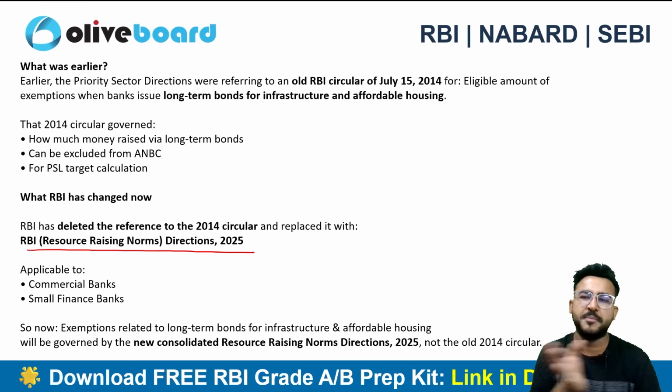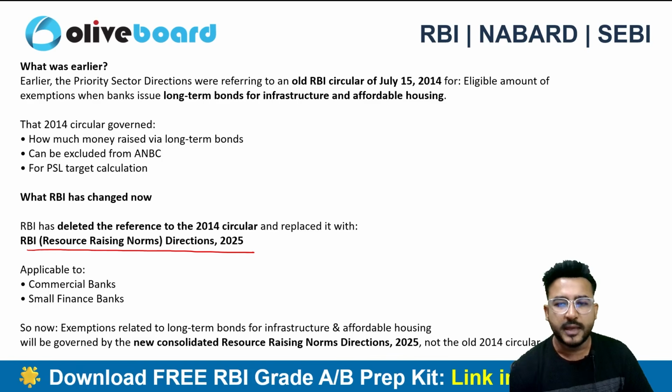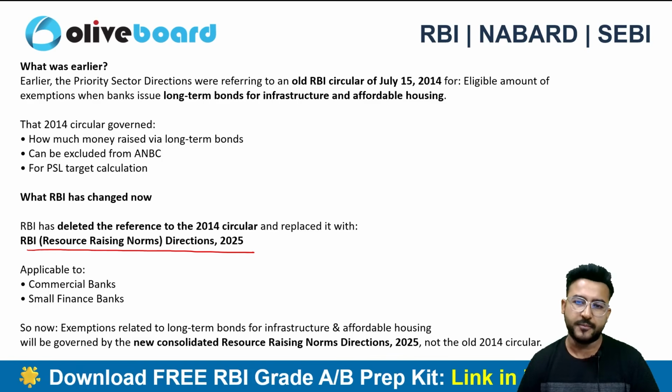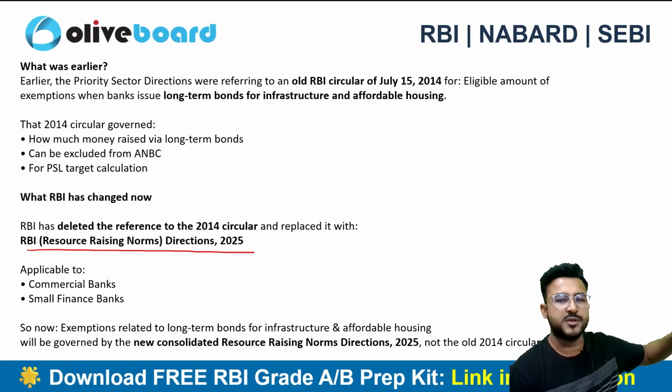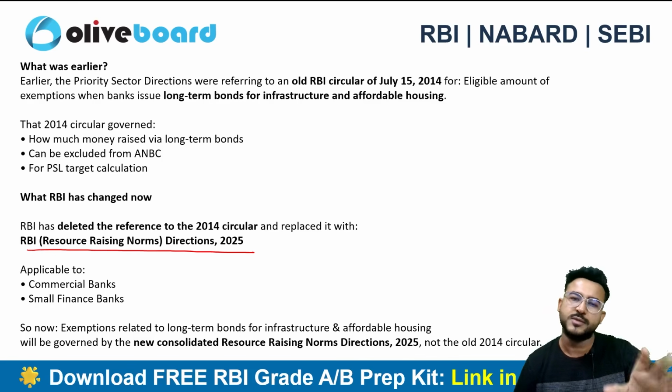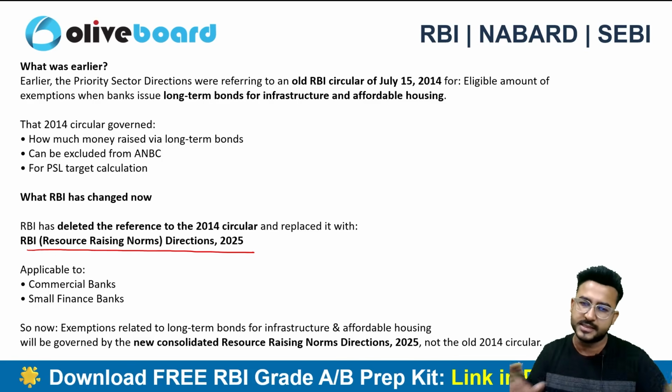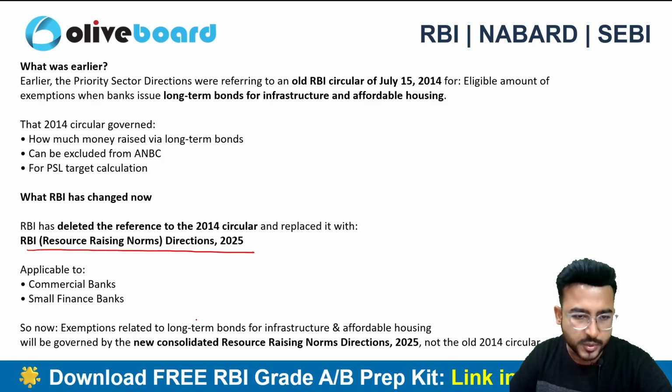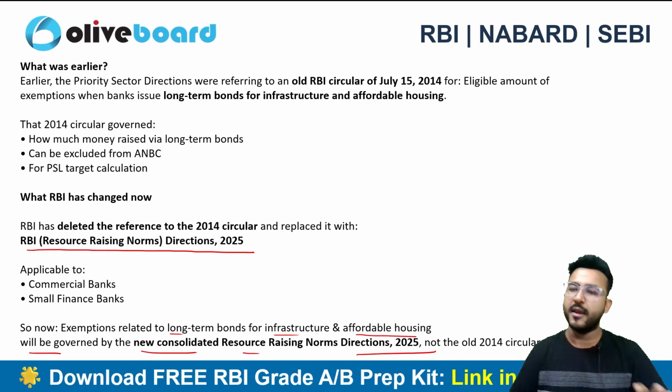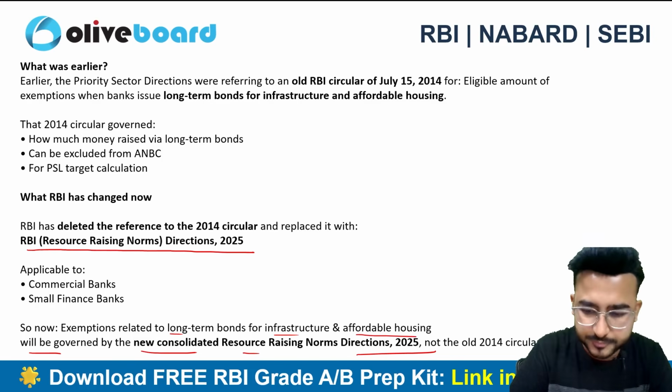It is just a mere change in the reference. Earlier we were using the reference of the 2014 direction, now we are using the 2025 direction. That's it. So exemptions related to the long-term bonds for infrastructure and affordable housing will now be governed by the new consolidated direction 2025 and not the earlier circular.